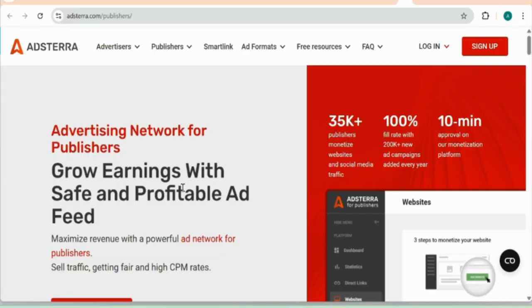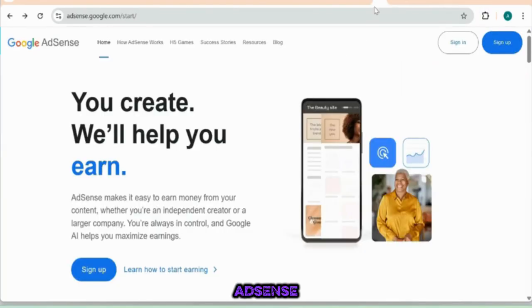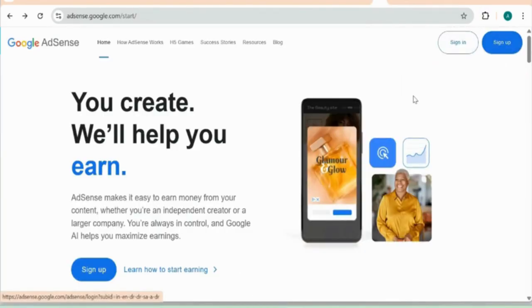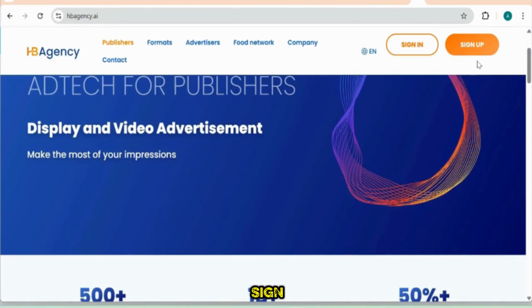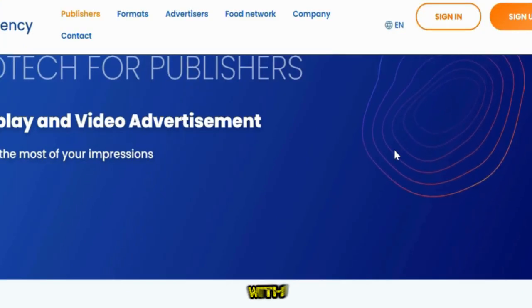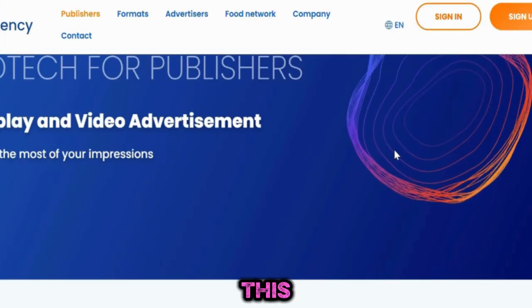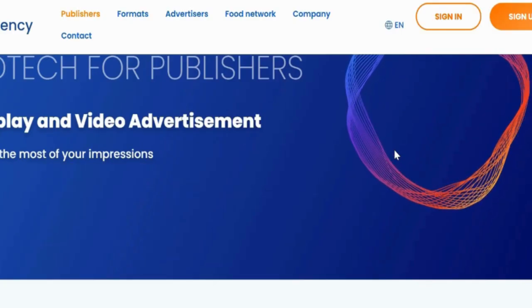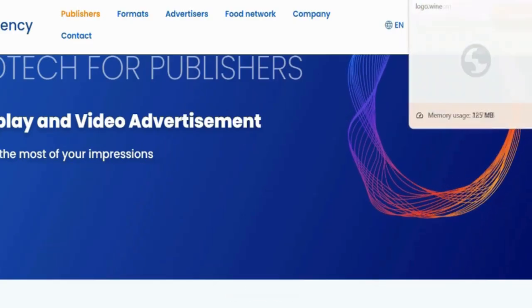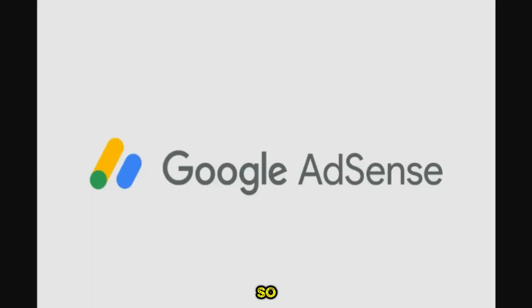When you have a website, you register your website with these networks. You can see sign up here, Astera sign up. This is AdSense. You can sign up with HB agency, the same thing. You sign up as a publisher. They will send you a code, and you place those codes on the website.